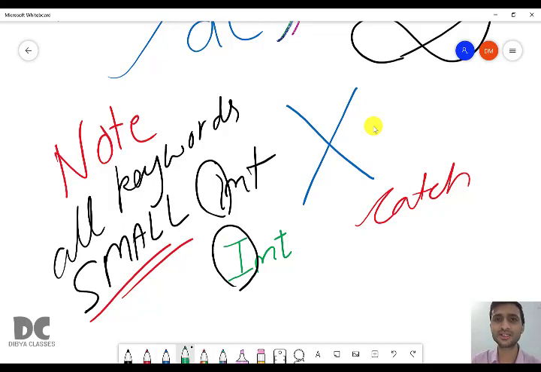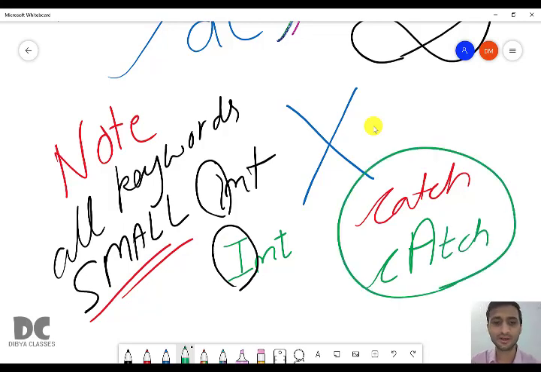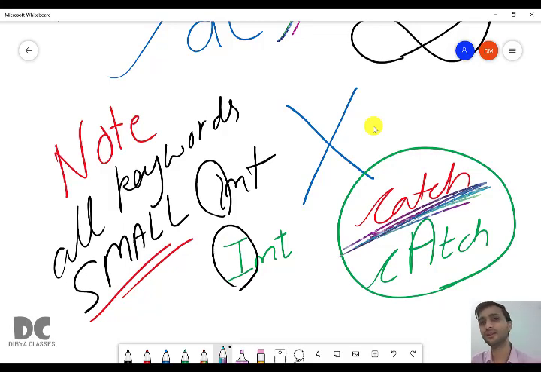I will just convert a small letter to capital letter. For example, C, I will capitalize the A, then TCH. So this will become different because all the keywords are small letters. No keywords are capital letters. Okay, in Java, no keyword is capital letter. So if you are confused, for example, you are writing an identifier name and you are not sure that if it is a keyword, capitalize any single alphabet and it will become a correct identifier name.